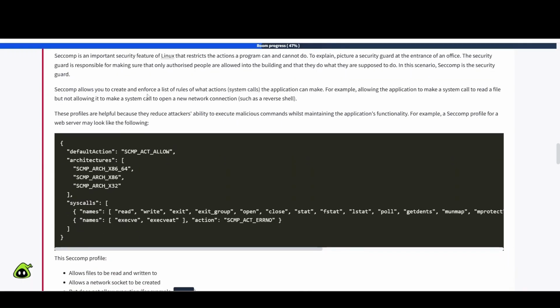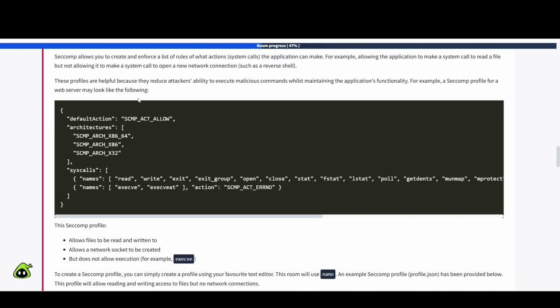Seccomp allows you to create and enforce a list of rules of what actions, so system calls, the application can make. For example, allowing the application to make a system call to read a file, but not allowing it to make a system call to open a new network connection, such as a reverse shell. These profiles are helpful because they reduce attackers' ability to execute malicious commands whilst maintaining the application's functionality. For example, a seccomp profile for a web server may look like the following here.